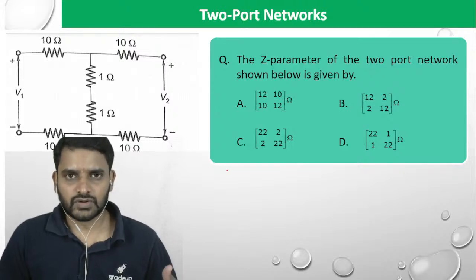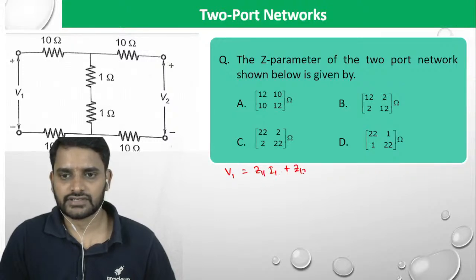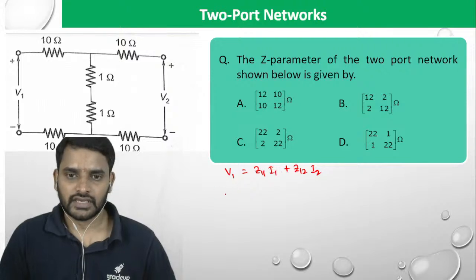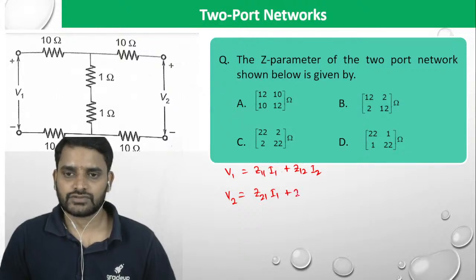So your voltage and current equations will be like this: V1 equals Z11 into I1 plus Z12 into I2. And by the way, V2 equals Z21 into I1 plus Z22 into I2.